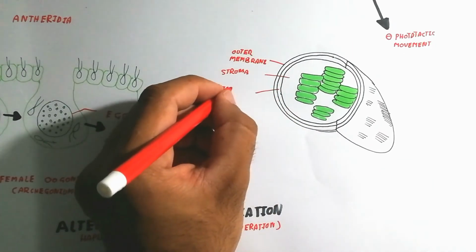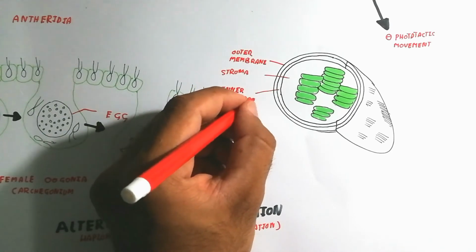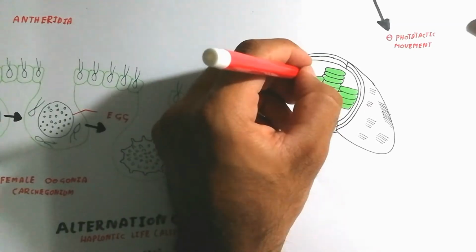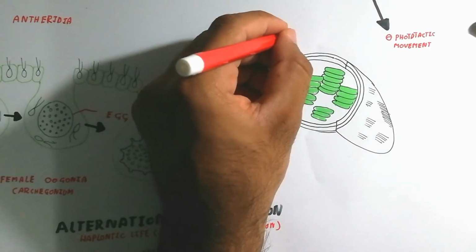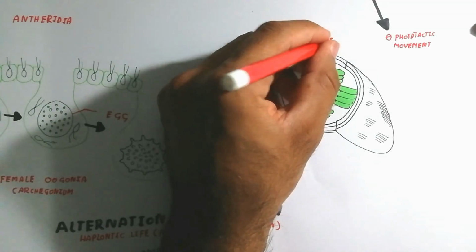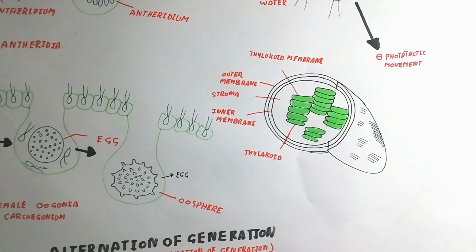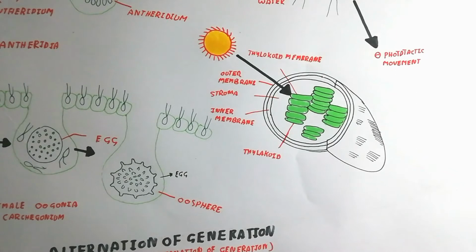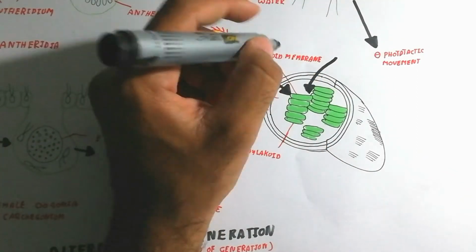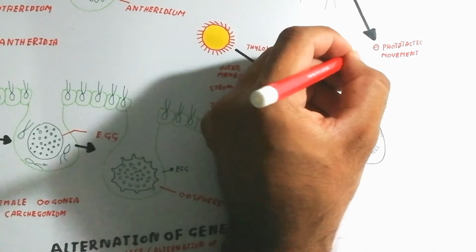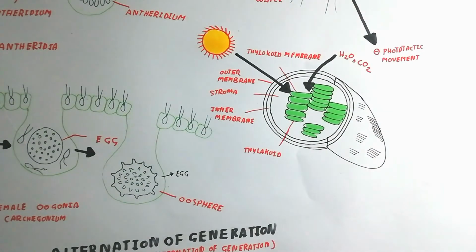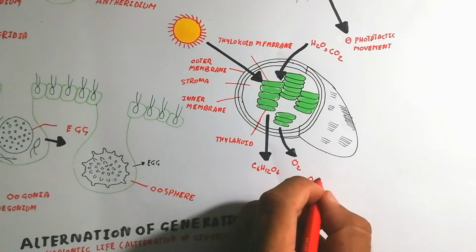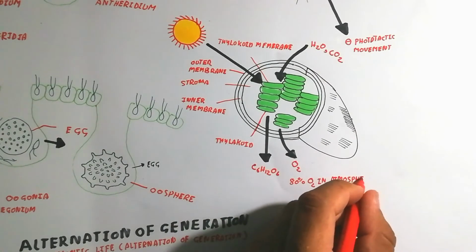And a very important thing is the chloroplast, which contains an outer membrane, stroma, inner membrane, and thylakoid membrane, which is responsible for the absorption of light. That absorbed light drives the fixation of carbon dioxide and water to produce sugar and oxygen. And 80% of oxygen comes from algae, not from plants, and algae also produce sugar. So remember about that.